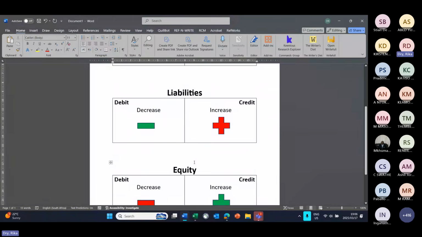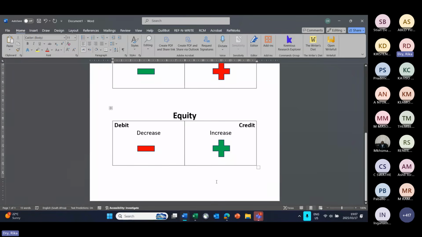So then if we now go back, the third rule for the accounting equation is equity will decrease on the debit side and increase on the credit side. Now, equity is slightly more complicated, but if we start with the easy part of it, then you've got capital and you have drawings.